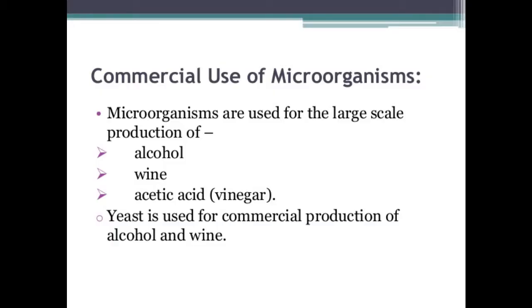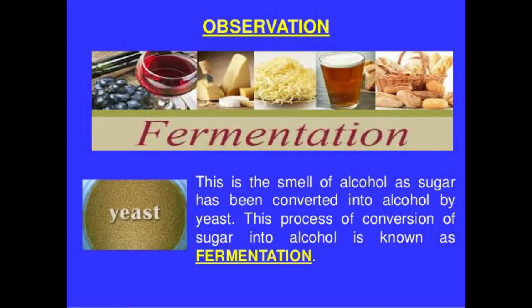Commercial use of microorganisms. Microorganisms are used for the large-scale production of alcohol, wine, and acetic acid, vinegar. Yeast is used for commercial production of alcohol and wine. For this purpose yeast is grown on natural sugars present in grains like barley, wheat, rice, crushed fruit juices, etc.